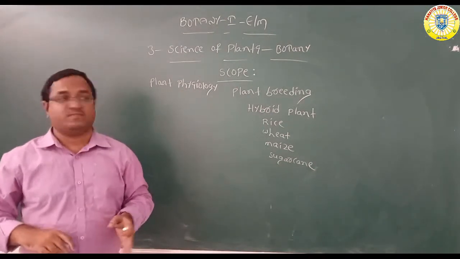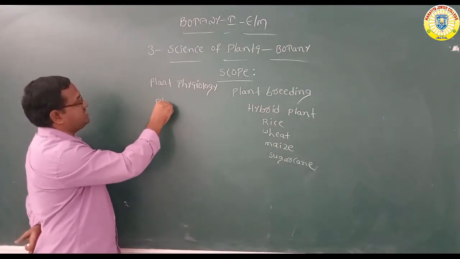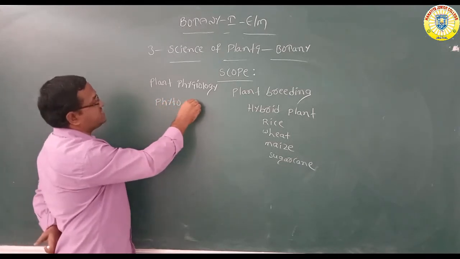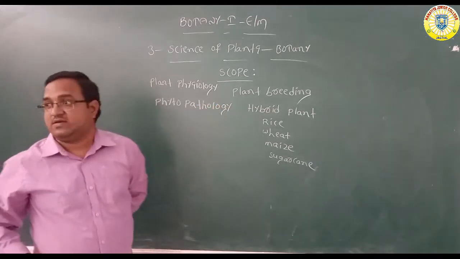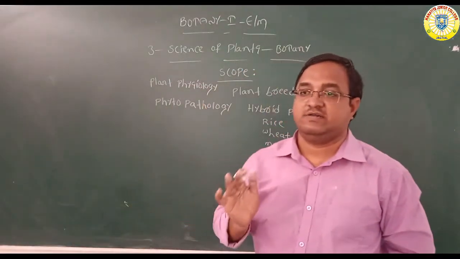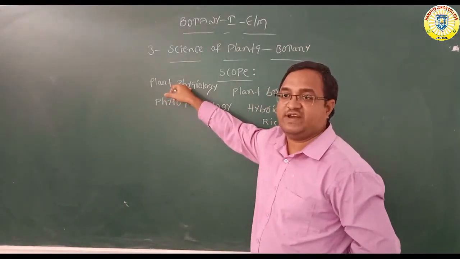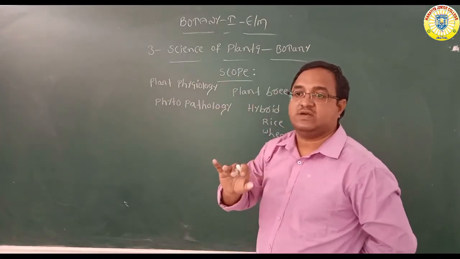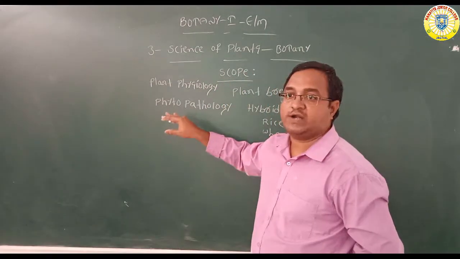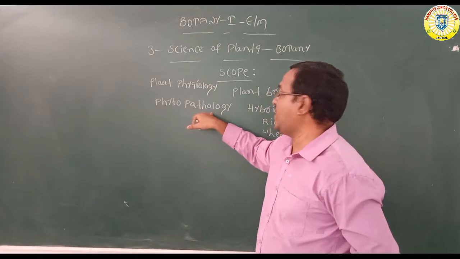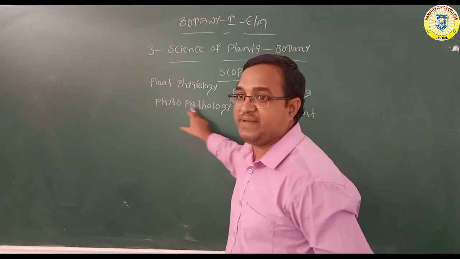And one more thing, the scope of botany is also applied in pathology. Phytopathology. Pathology means studying of diseases. The scope of botany is also applied in the field of physiology. What we discussed in physiology? About minerals, about plant hormones. And the scope of botany is also applied in phytopathology. Phyto means plant. Pathology means diseases.